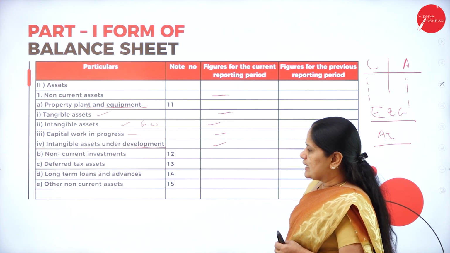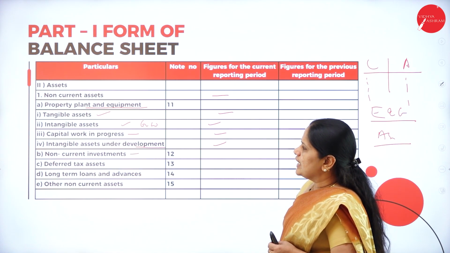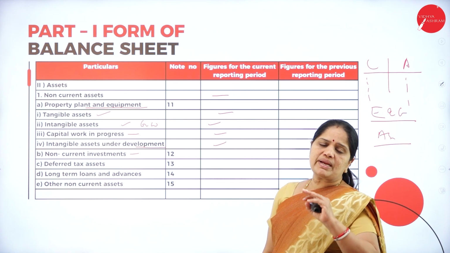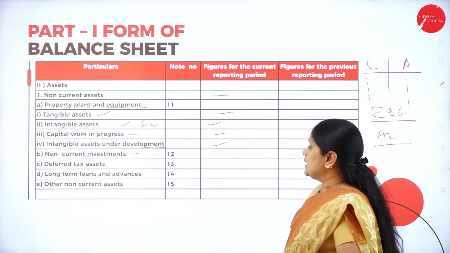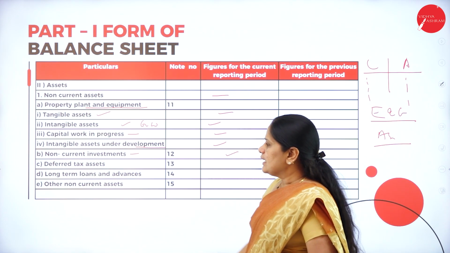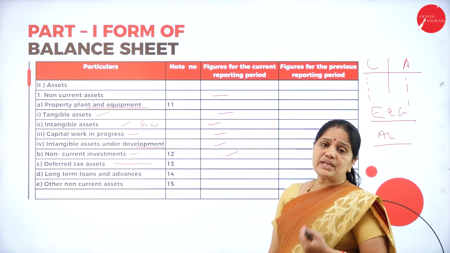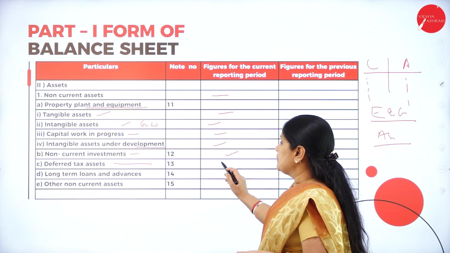Then the next one is the non-current investments. Any investment which is made by the company, whether it is a government company or any private company, can be shown under this heading. Then the deferred tax assets. If the company has already paid in advance any of the tax liability, that can be shown here.